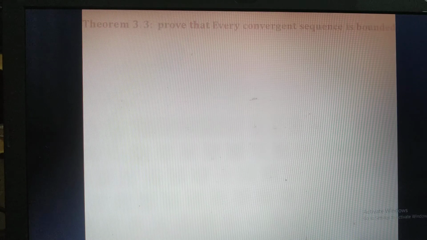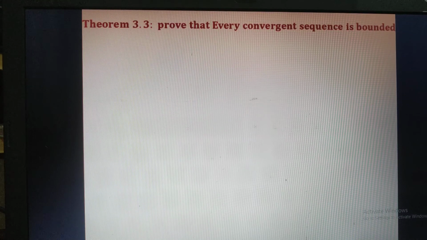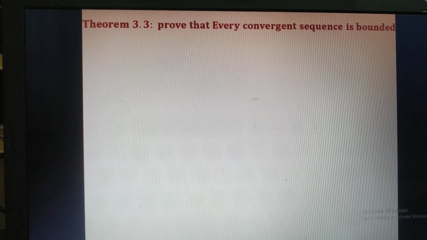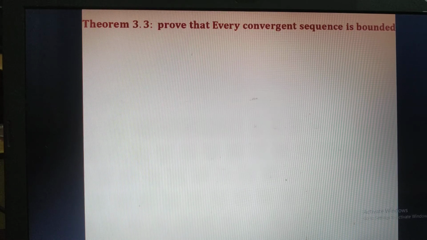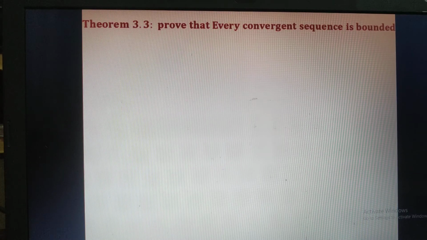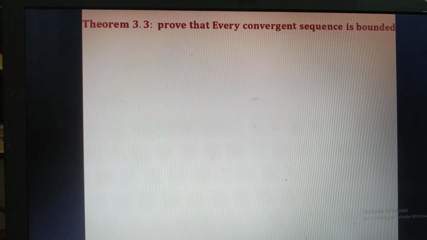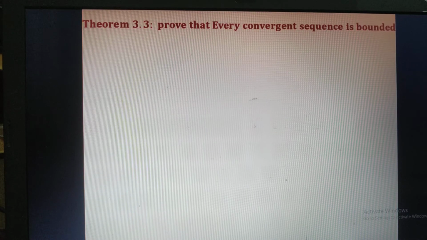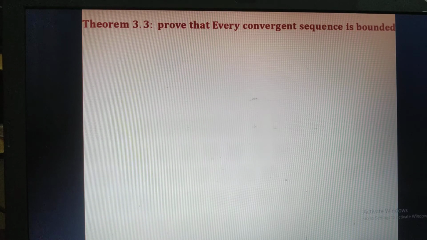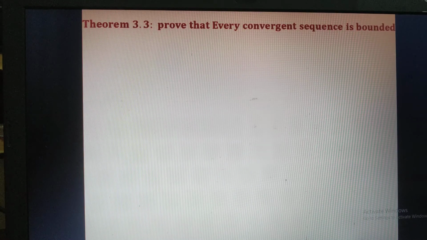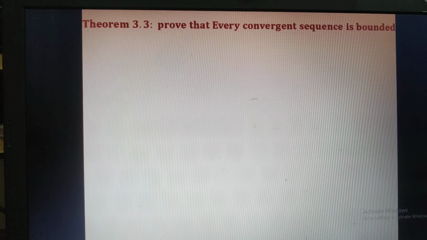To go for theorem number 3, prove that every convergent sequence is bounded. Our idea is to show that every convergent sequence is bounded. You know that a convergent sequence means it has a finite limit. A sequence is said to be bounded if there exist two real numbers, small k and capital K, such that an is in between small k and capital K. So you have to remember this point.